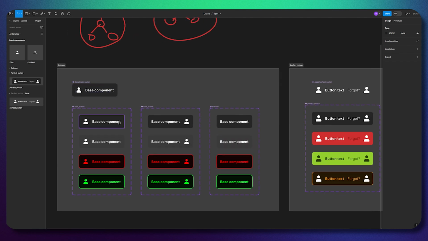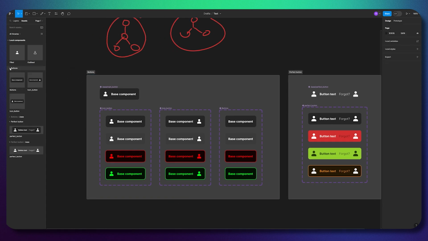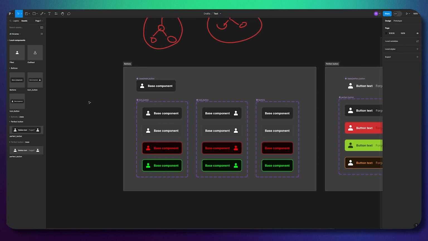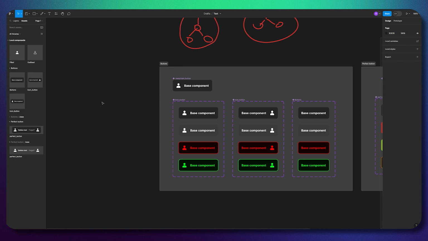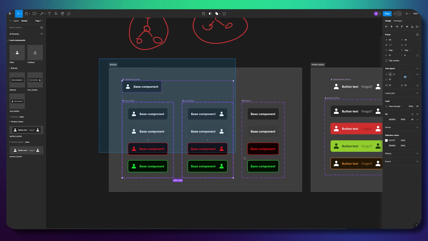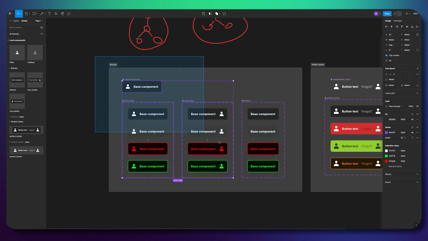Because if we use the other approach, for example, we have this button section and look how many different buttons we have here. Yes, we can use instance swap, and we'll have less of them, but it would still be so-so, because we will have in our design system a lot of files regarding the button only.